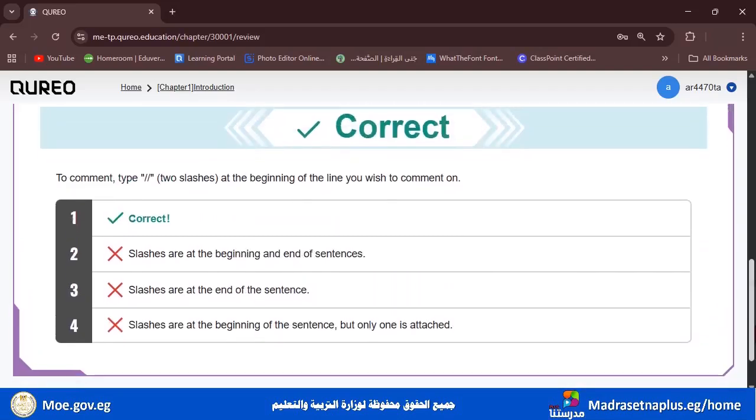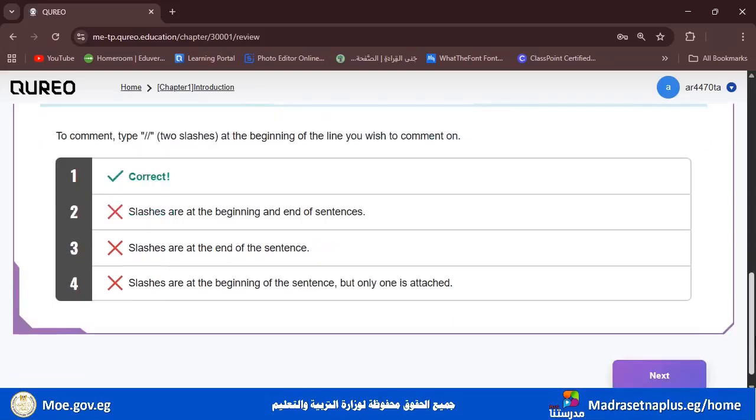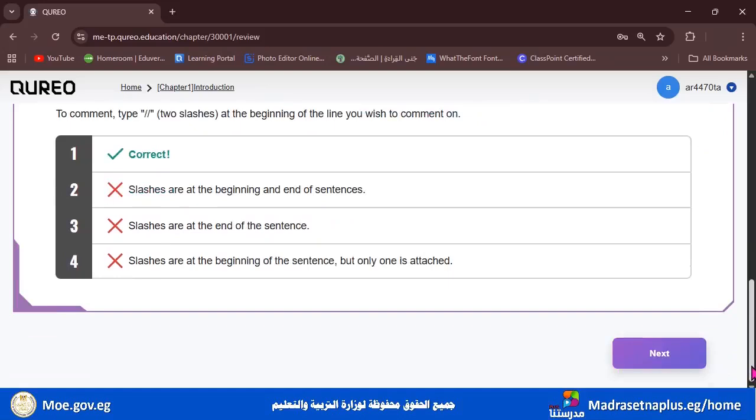To comment, type two slashes at the beginning of the line you wish to comment on. And we told you that comments are hints that you will leave for yourself, just to know how to go through your coding program.